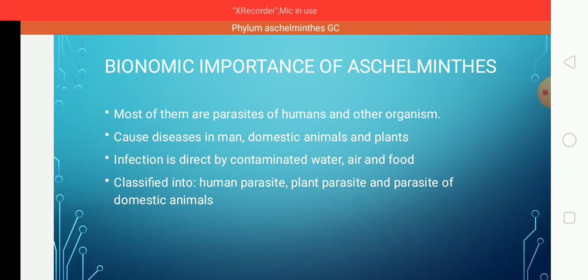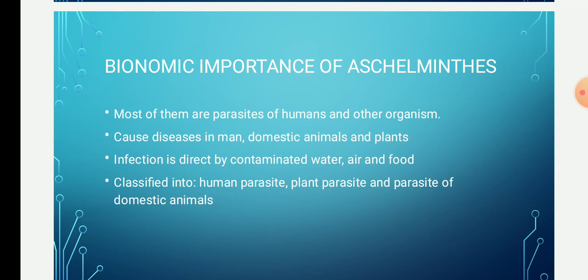As we all studied, the Aschelminthes are pseudocoelomate. Pseudocoelomate means a false coelom, that is, the cavity lying between the body wall and the gut. They are also unsegmented worm-like animals. They are free living or parasitic, and they are commonly known as nematodes.